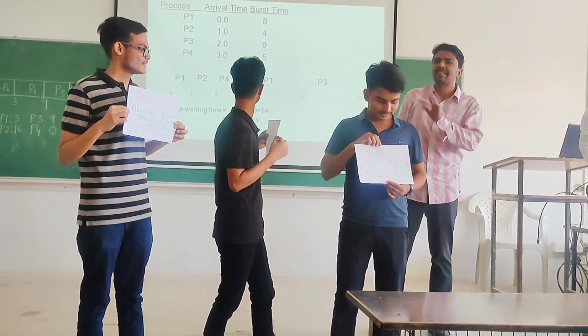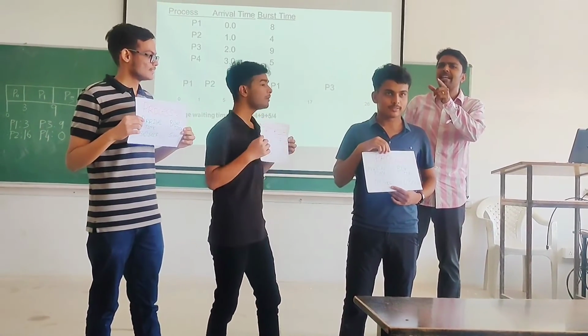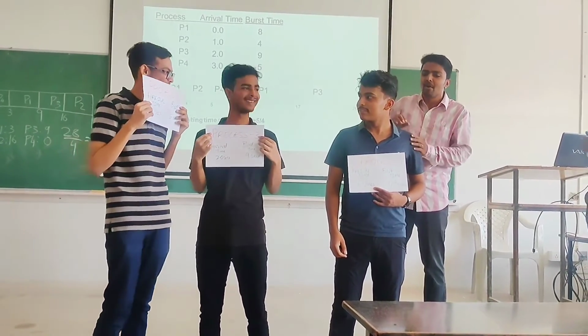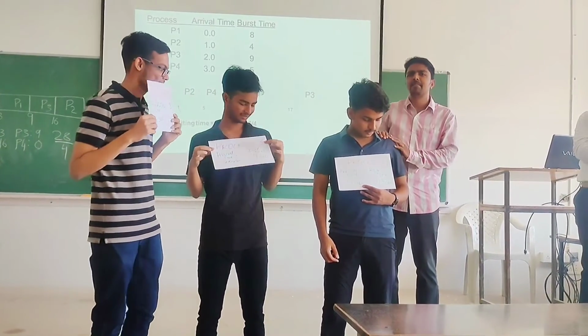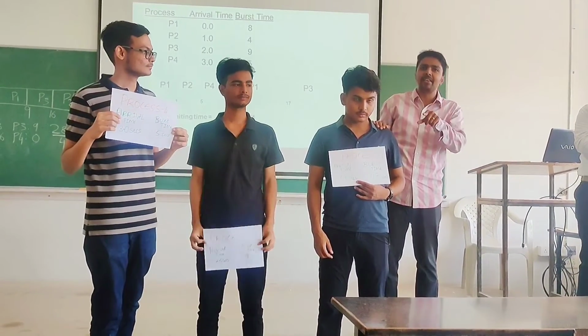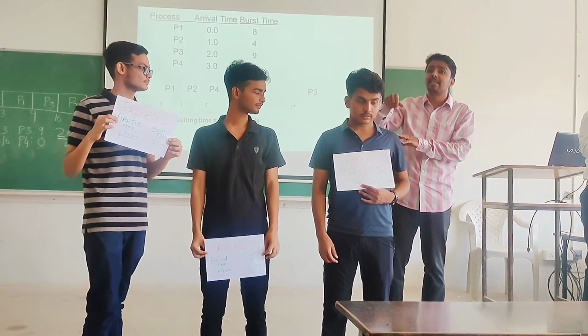Now you got the ready queue concept, right? Which one will be waiting in the ready queue, in which order? Now, what's the time left for this process? 7. Totally it is 8. Out of that, 1 second has got executed. The remaining time is 7.